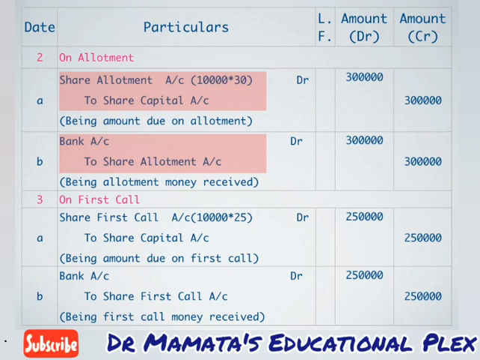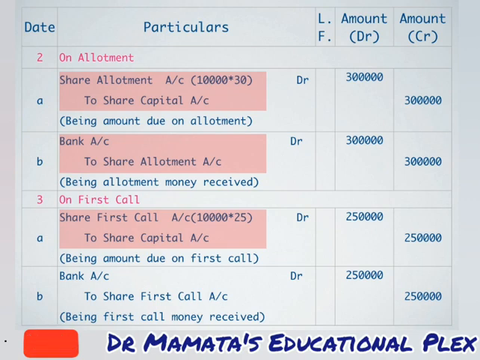Now we will proceed with our third installment, that is our first call. So the first entry in our first call will be of amount due. Share first call account debit to share capital account. 10,000 shares, first call amount is rupees 25 fixed. So amount will become 2,50,000 being amount due on first call.